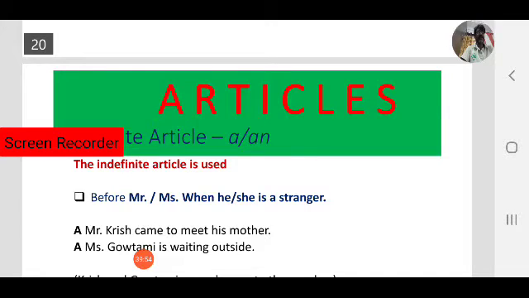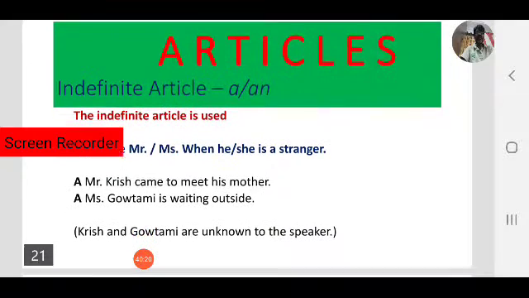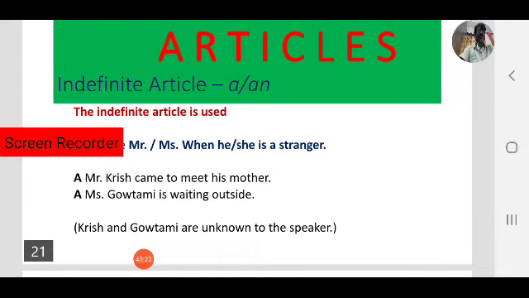Because Krish is a stranger. A Miss Gautami is waiting outside. Miss Gautami or Mrs. Gautami, commonly we use Miss. Krish and Gautami are unknown to the speaker, because they are strangers. That's why the speaker used a Mr., a Miss.